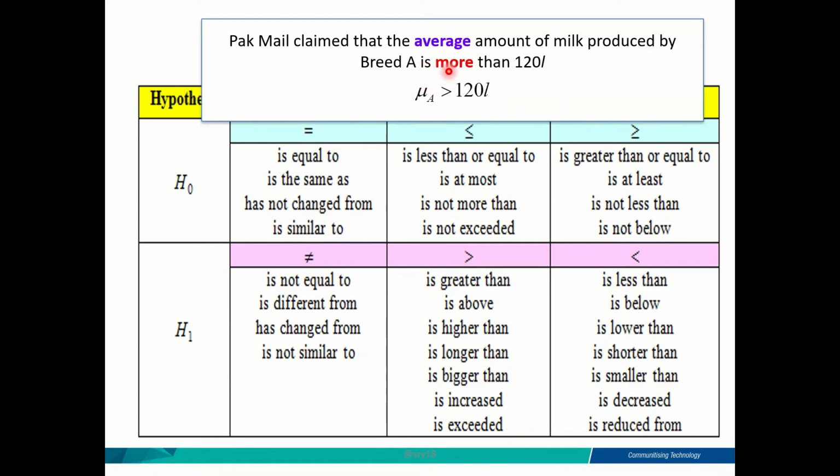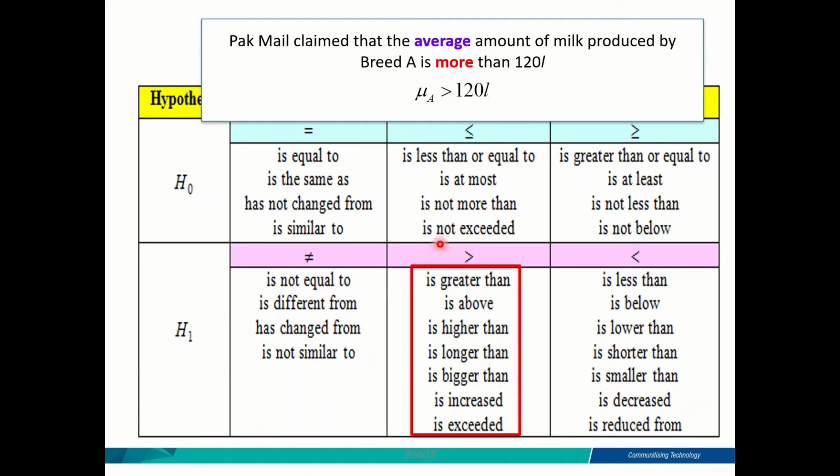And then his claim is concerning more than, so because of that, it is this expression. More than is also equivalent to greater than, above, higher than. So that's why I use this expression to represent Pak Mail's claim: mu A greater than 120 liters.